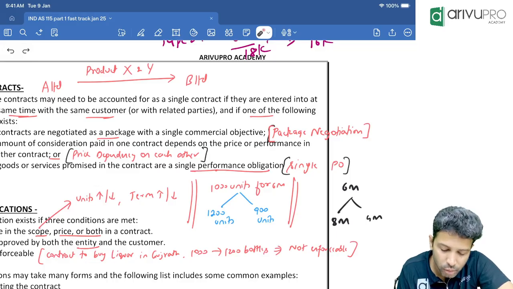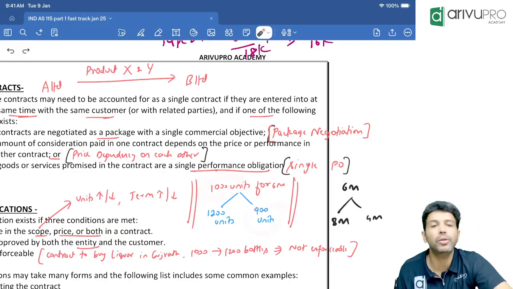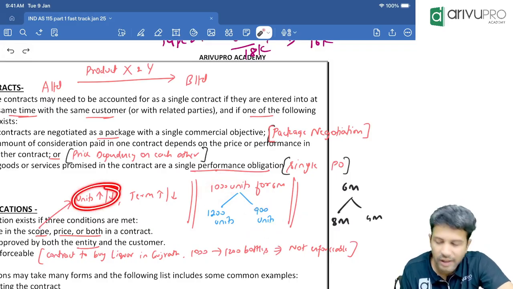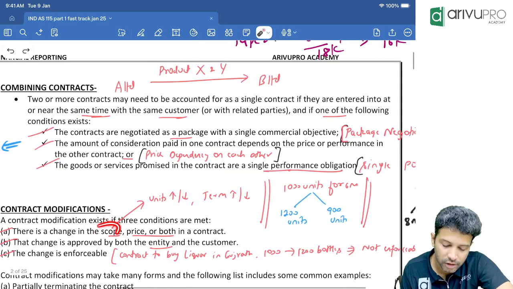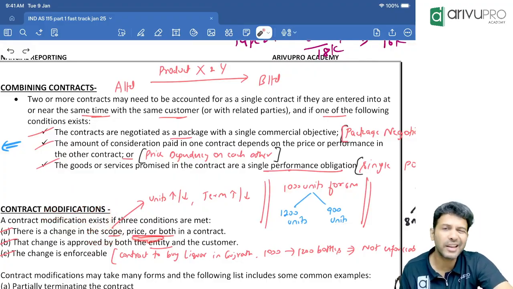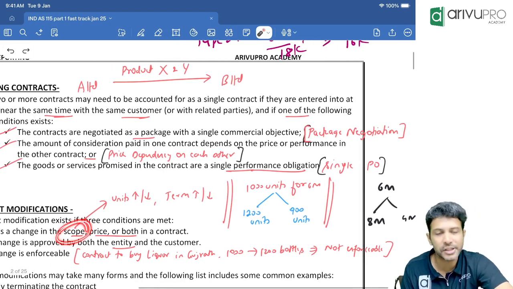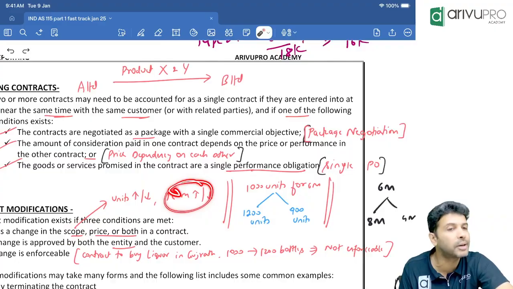So what happened here? Units ka plus has happened. Or from 1000 units we reduced it to 900. So if this units ka plus minus has happened, we say contract ka scope change has happened. That will lead to contract ka modification. Either this should have happened or price change should have happened. Okay, or maybe for it to be a scope change, either unit ka plus minus or term ka plus minus.